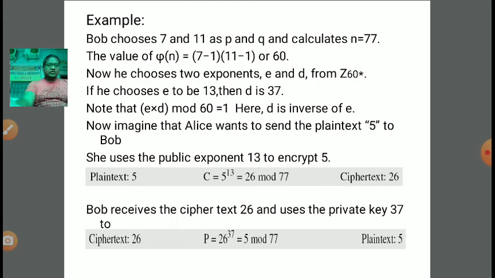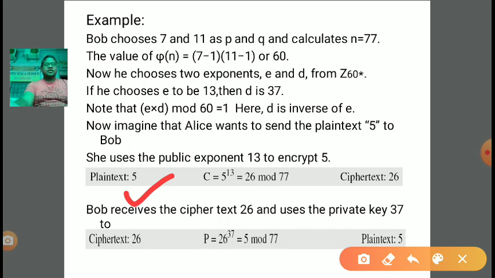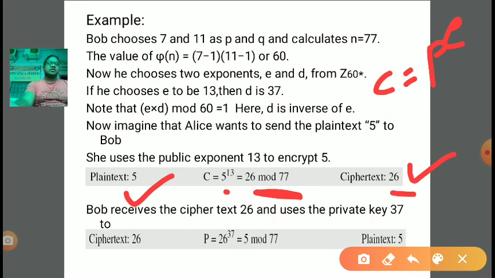Now imagine that Alice wants to send the plain text 5 to Bob. So the P value is 5. How to calculate C? C was calculated as P power E mod n. So the P value here is 5, the E value is 13, and mod n is 77. If we perform 5 power 13 mod 77, by simplifying we will get 26. Under mod 77, 26 mod 77 is equal to 26. So the C value will be 26. The P value was 5 and the C value is 26.